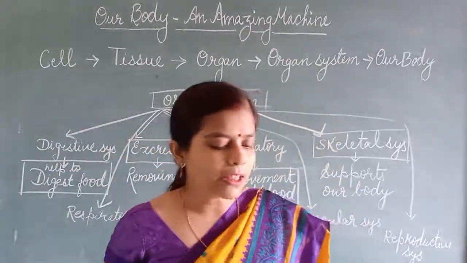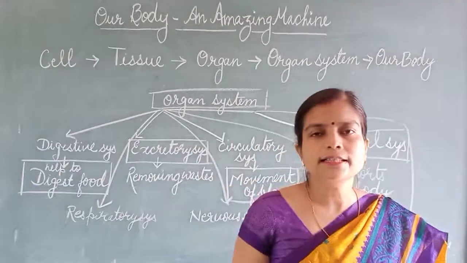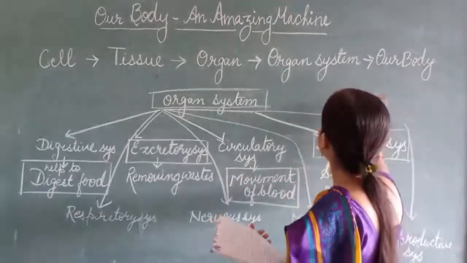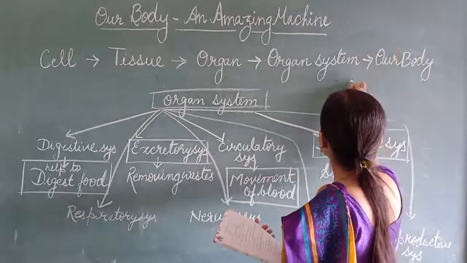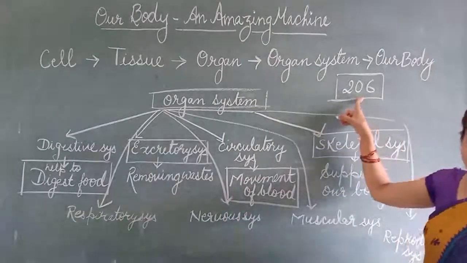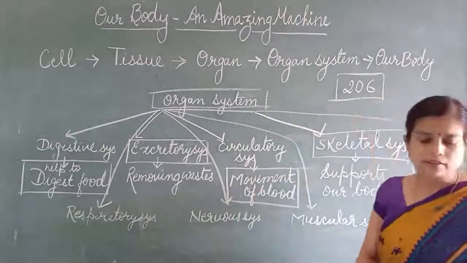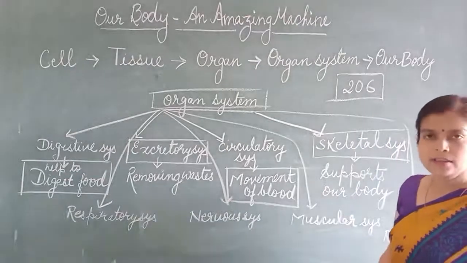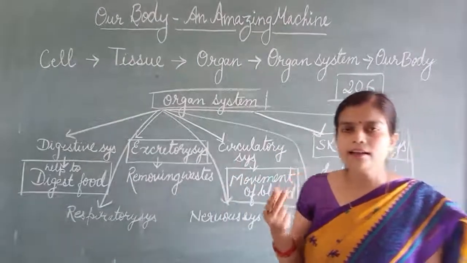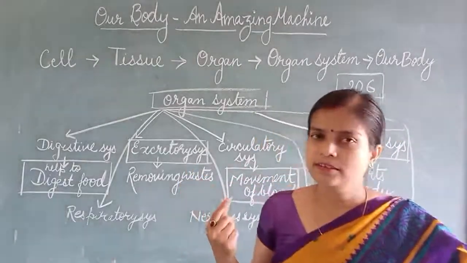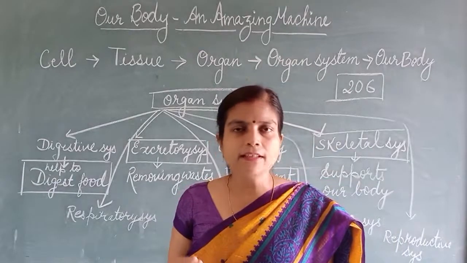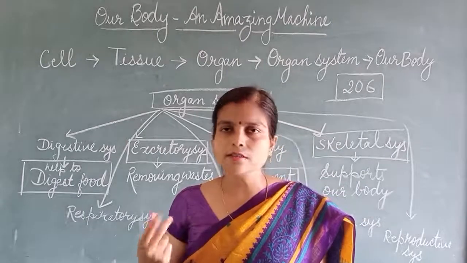Now the number of bones in our body is 206, okay? There are 206 bones in our body. How many bones? 206 bones are in our body. The nervous system is made up of what? Brain, spinal cord and nerves, or all of these. We know that the nervous system is made up of brain, nerves and spinal cord. So the answer is all of these.